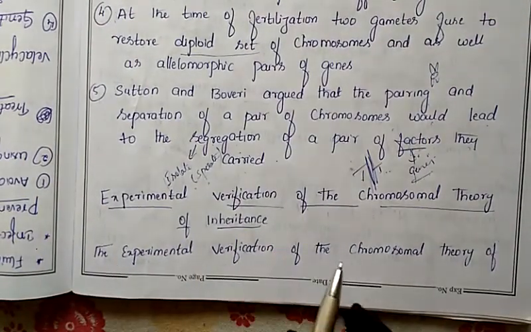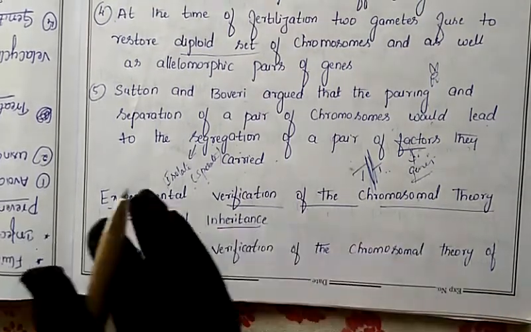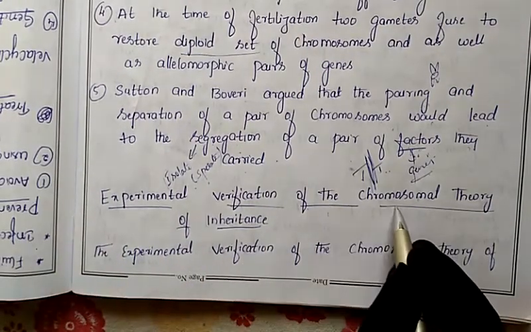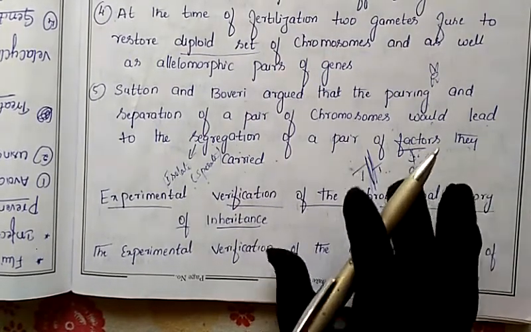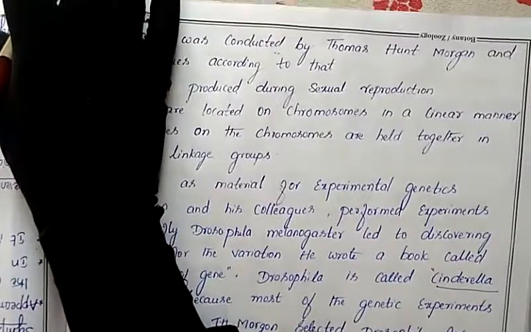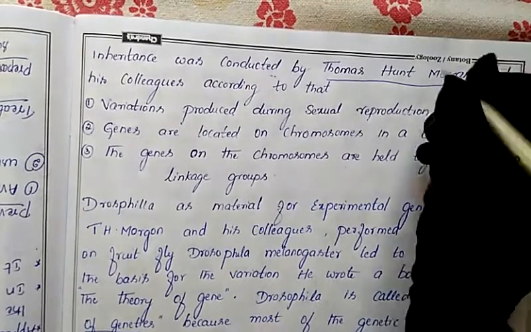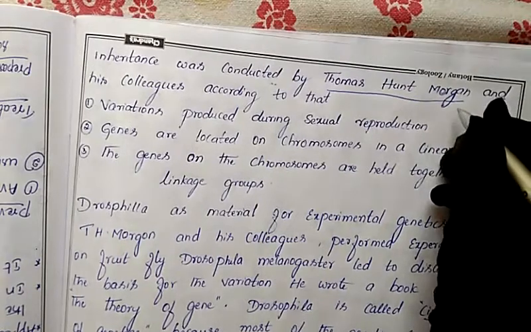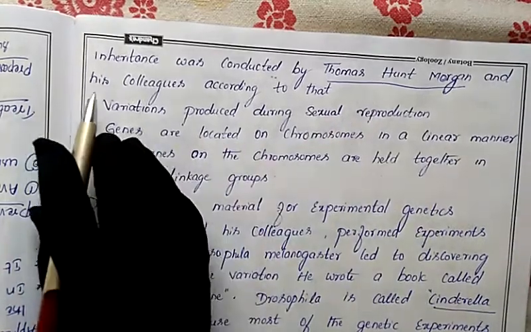First of all, the experimental verification of the chromosomal theory of inheritance was given by one of the scientists called Thomas Hunt Morgan and his colleagues. That means the chromosomal theory of inheritance was proved experimentally. They conducted the experiment on that theory, and the person who conducted it is Thomas Hunt Morgan, along with his colleagues.